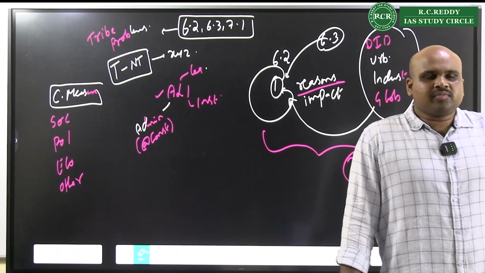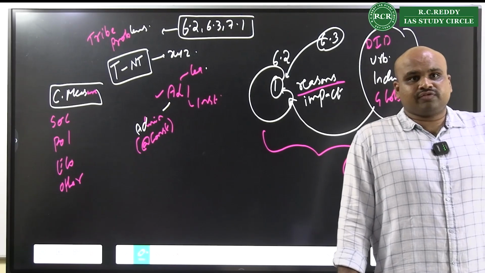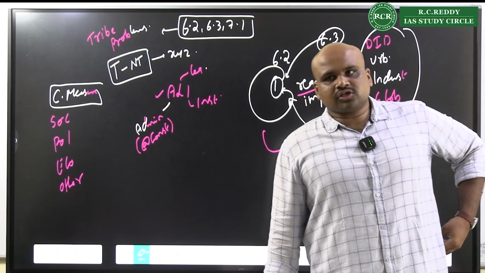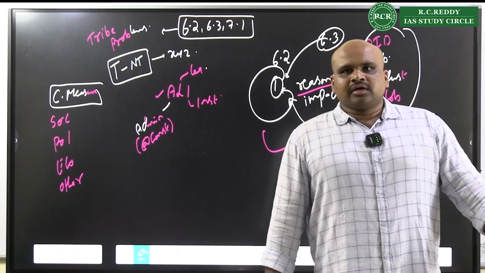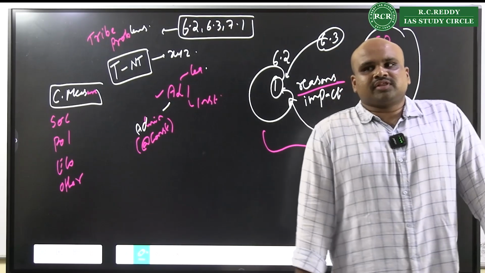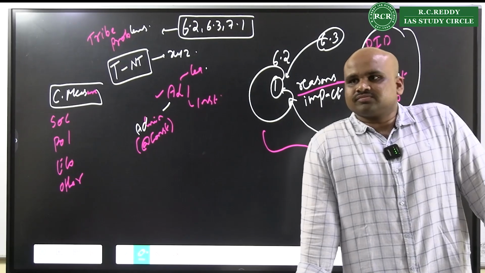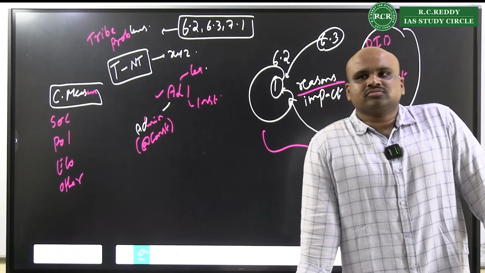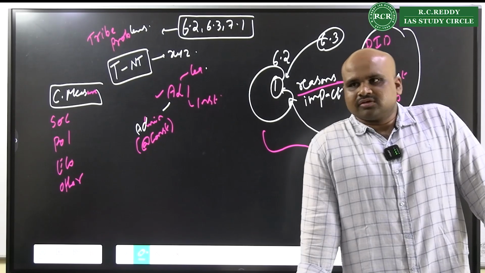DPSP. Economic safeguard should be what? DPSP. And 244. 244 clause 1, 244 clause 2. Right? Your political safeguard should be with respect to what? 332 to 340. 332, 334, 335, 338.